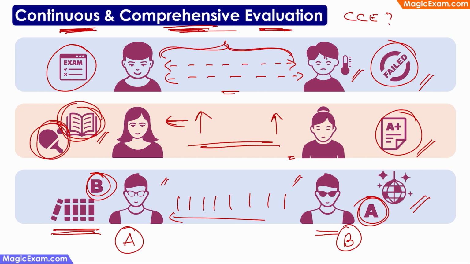We can evaluate them not only on the basis of academics, but we can evaluate them on the basis of their participation or performance in sports and extracurriculars as well. And we are not only just using the summative assessment to see how well they have done in a specific exam, but we are assessing them throughout the year so that we can understand how well they have grasped the subject as a whole. So these are the advantages of continuous and comprehensive evaluation.